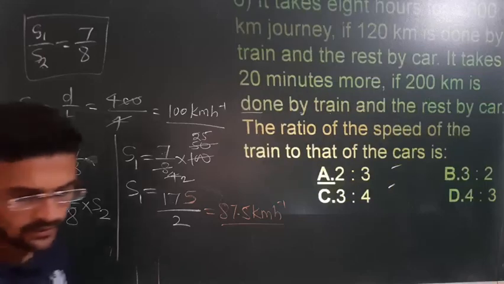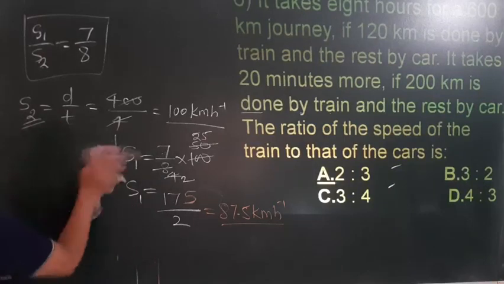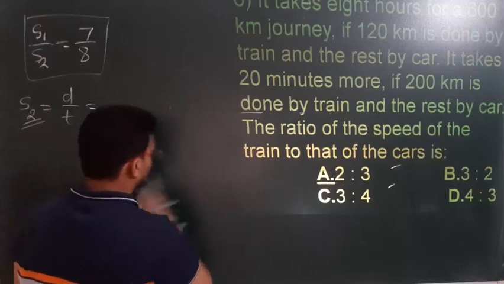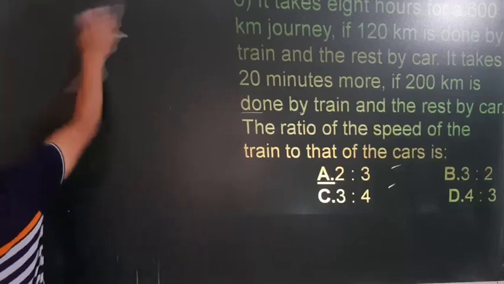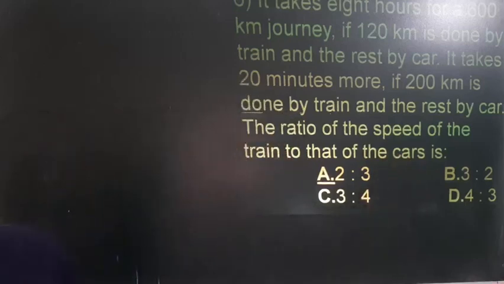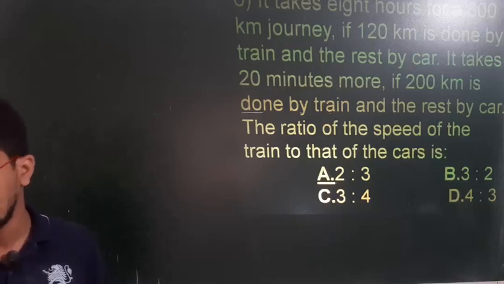Next, sixth one. Question number six. It takes 8 hours for a 600 kilometer journey.